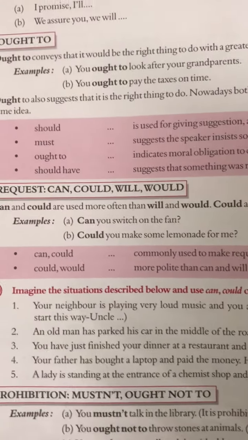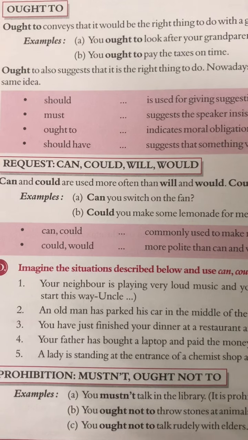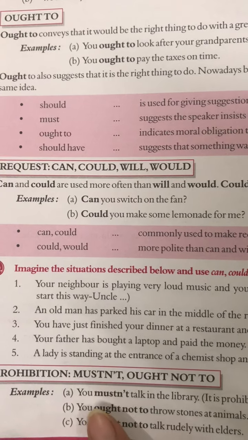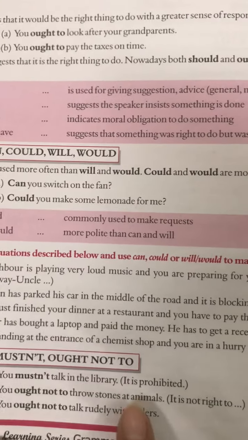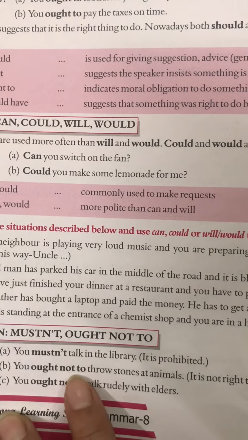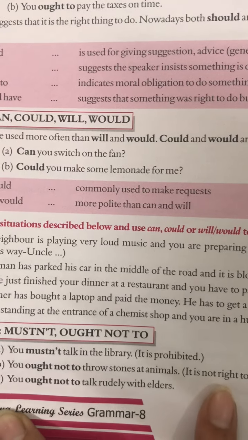Now comes the prohibition. Prohibition means the things that you should not do. Now just see, you must not talk in the library. It is prohibited. You ought not to throw stones at animals. Again it is prohibited. It is not the right thing to do.